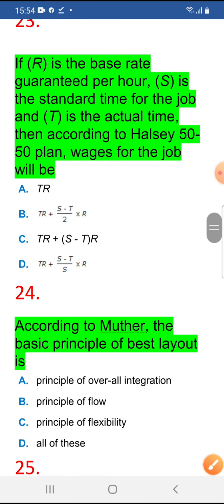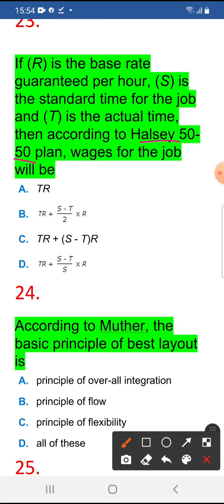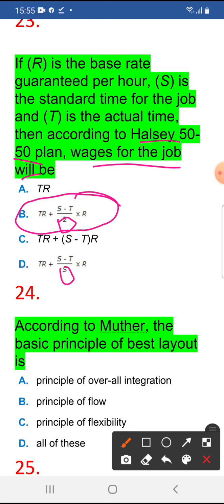If R is the base rate guaranteed per hour, S is the standard time for the job, and T is the actual time, then according to the Halsey 50-50 plan, wages for the job will be. I told you Halsey 50-50 plan means what you will get? 23, in the denominator, 2 will be there. If Rowan plan, yes, T by S will be there. So 50-50, 50 means 1 by 2, so you remember like that. 1 by 2 means 50-50, T by S means Rowan plan.